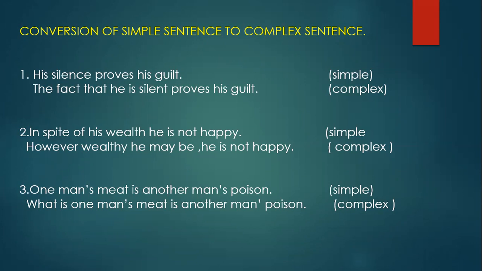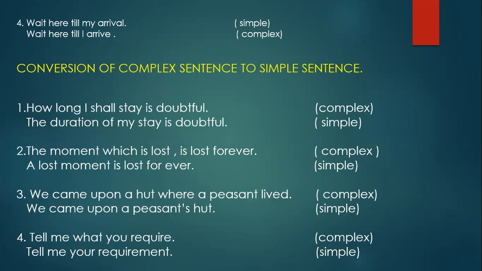Okay, now next, the last sentence in that: wait here till my arrival. That means you have to wait here. You wait here. The subject is understood. So there's only one finite verb, that's wait. Wait here till my arrival. Okay, so that is a simple sentence.